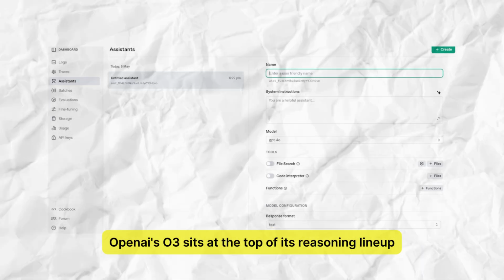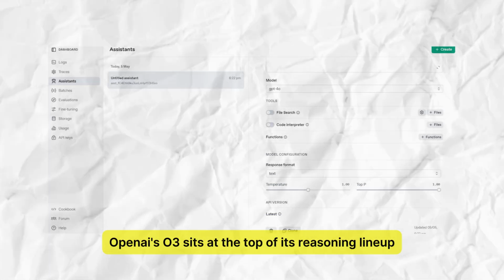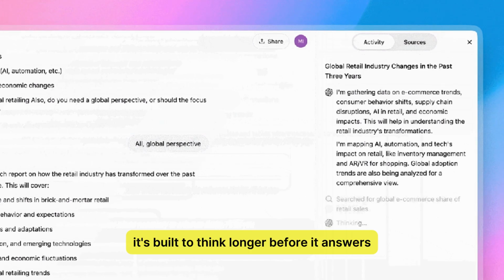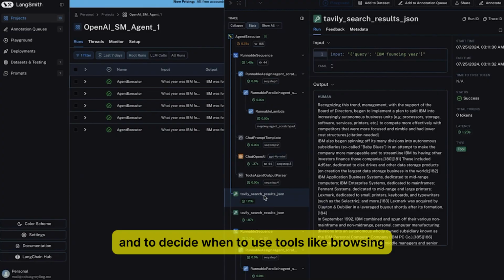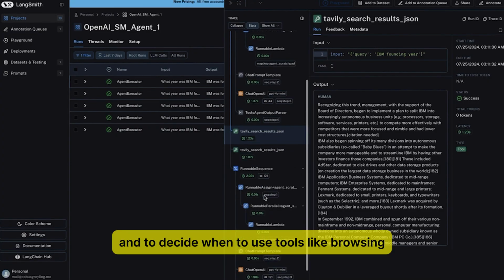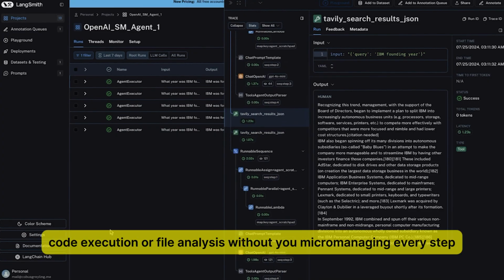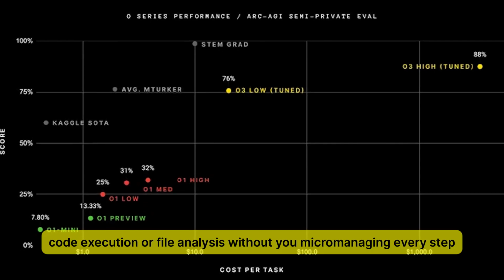OpenAI's O3 sits at the top of its reasoning lineup. It's built to think longer before it answers, to plan multi-step solutions, and to decide when to use tools like browsing, code execution, or file analysis, without you micromanaging every step.